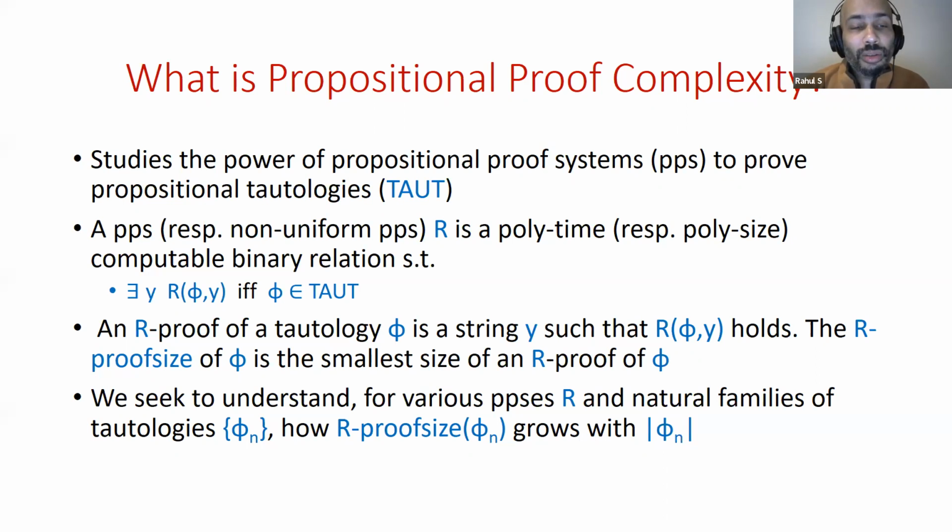So we look at the number of bits required to encode the tautology phi_n, and we look at the number of bits required to encode the proof, and we look at how the proof size grows with the size of the formula.